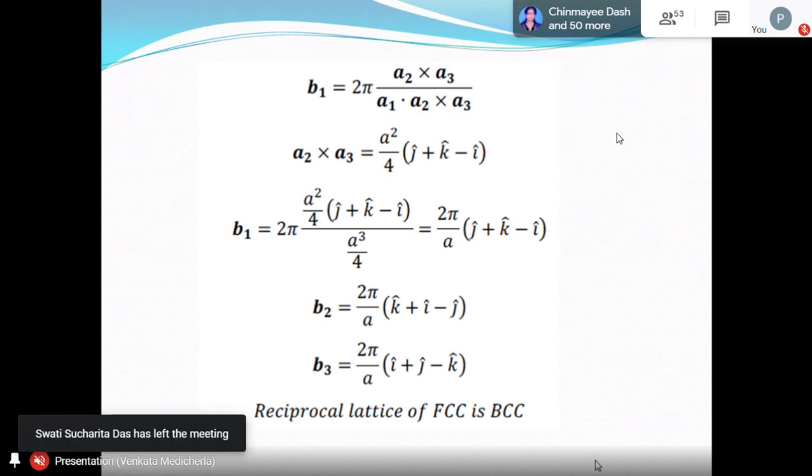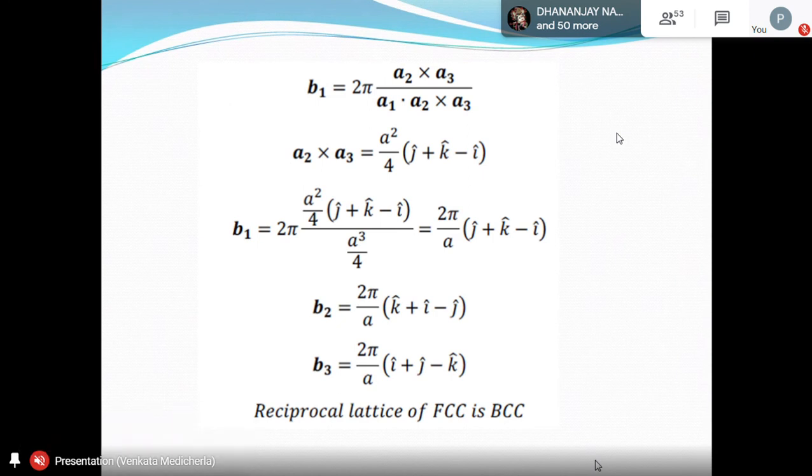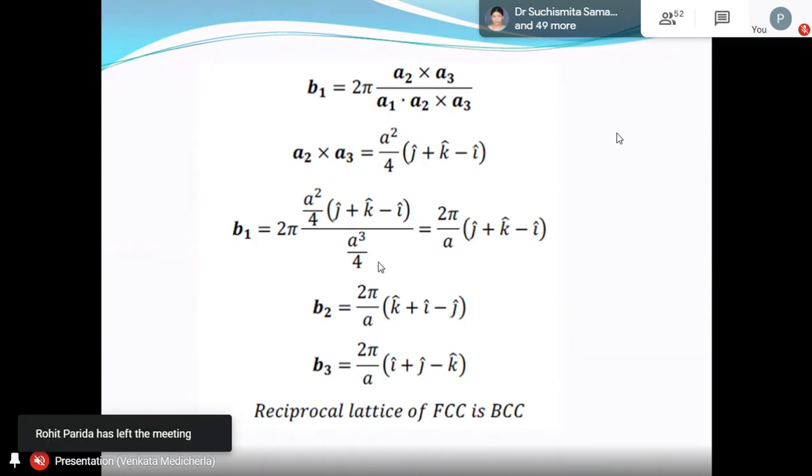Just take the vectors and find out. That will be A square by 4 into J plus K minus I. Then B1 will be 2 pi by A into J plus K minus I. Now the primitive cell volume of FCC is A cube by 4. A cube is the whole unit cell volume, but that volume contains 4 lattice points. So what is the volume that corresponds to 1 lattice point?